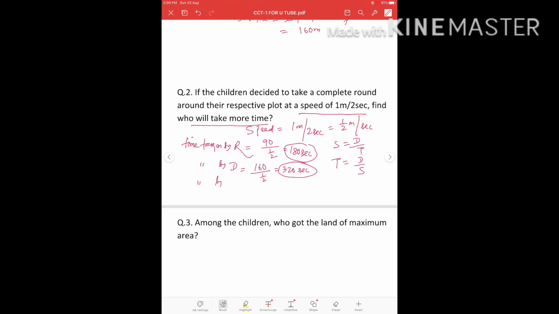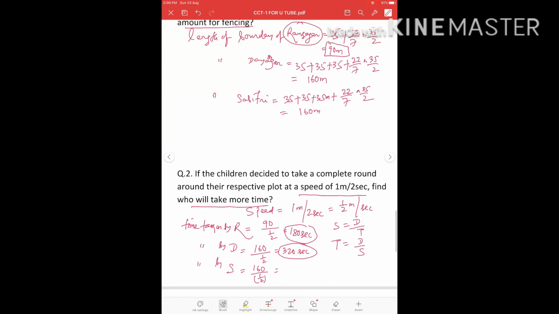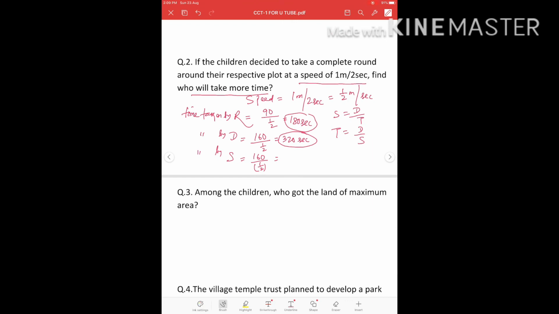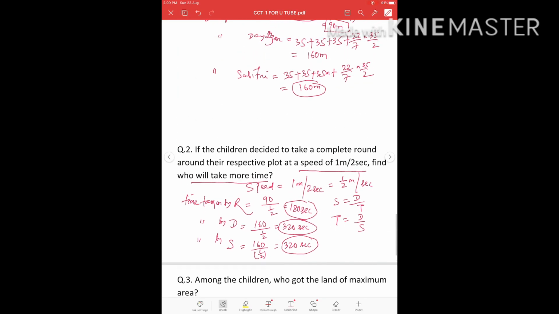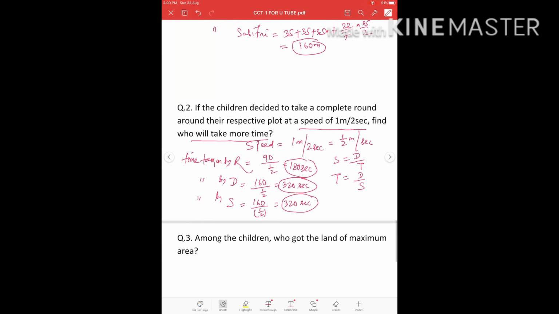Again, similarly, time taken by Savitri is 160 by half. 160 is the distance travelled by Savitri and speed is given half. So this is also 320 seconds. Since the perimeter of Dayasagar and Savitri is the same, that's why they took the same time here. But our question is, find who will take more time.